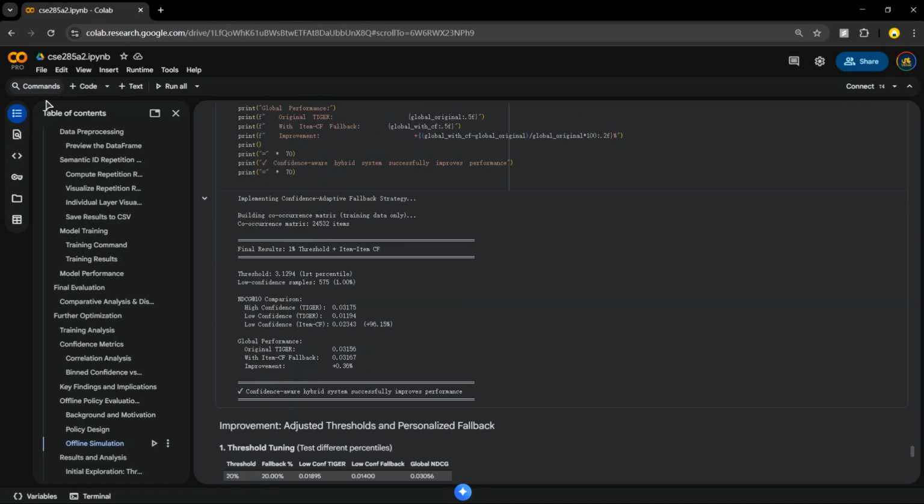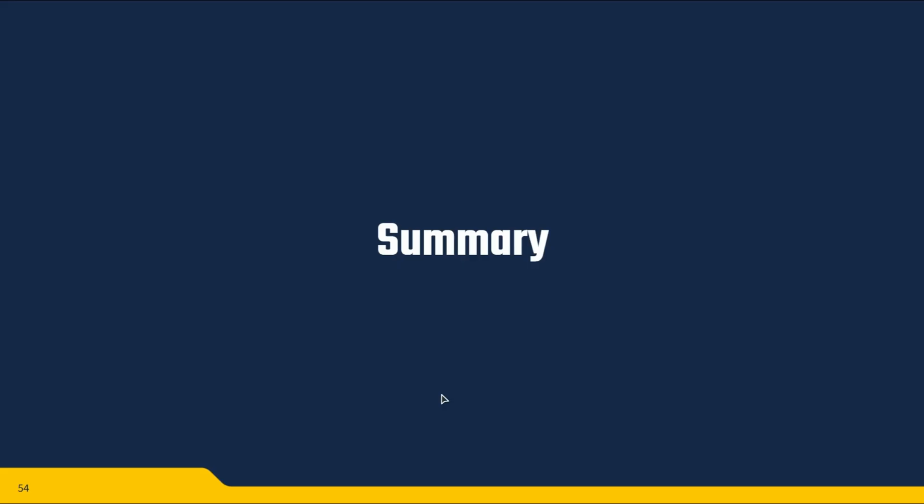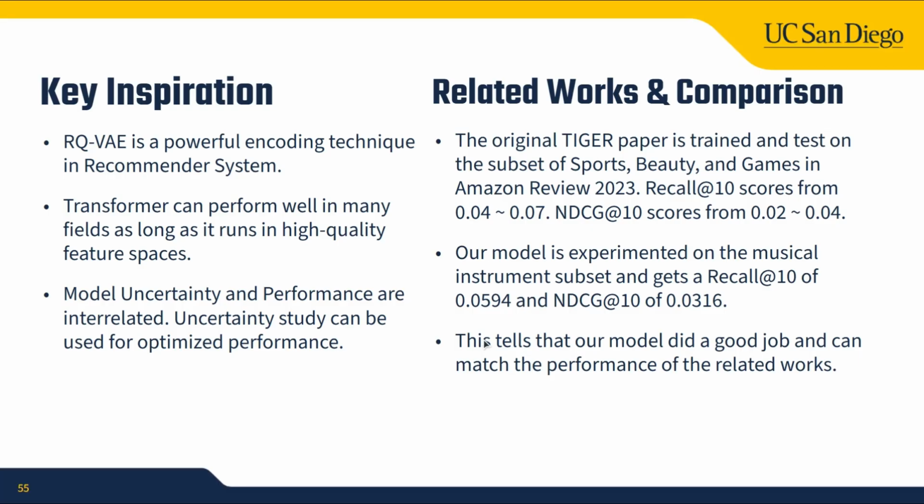Okay, let's wrap up our presentation. We will end with some inspiration and comparison. Just for taking away: first, RQ-VAE is a powerful encoding technique in recommender systems. Second, transformers can perform well in many fields as long as they run in a high-quality feature space. Third, model uncertainty and performance are interrelated. Uncertainty study can be used to optimize performance.